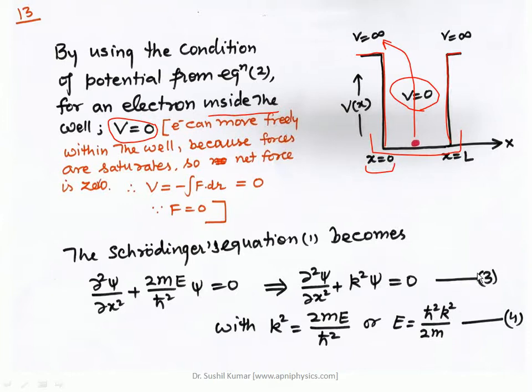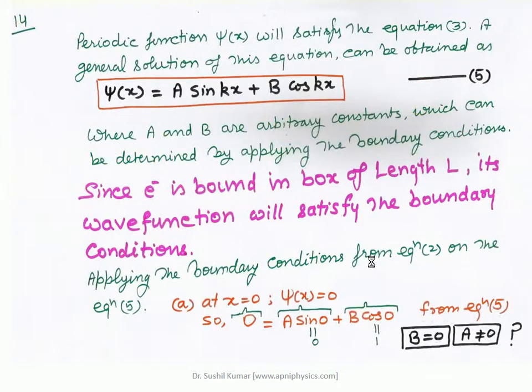So I have these two equations, equation number 3 and equation number 4. Equation 3 is a second order differential equation, and we have to solve it. The solution of equation 3 is ψ = a sin kx + b cos kx, where a and b are arbitrary constants.